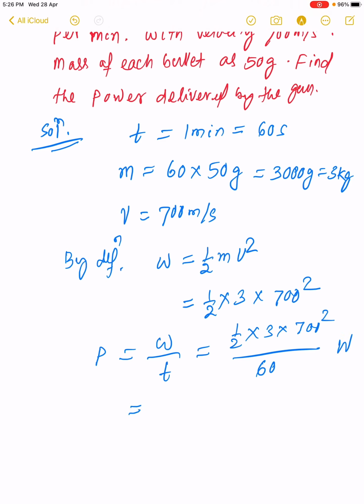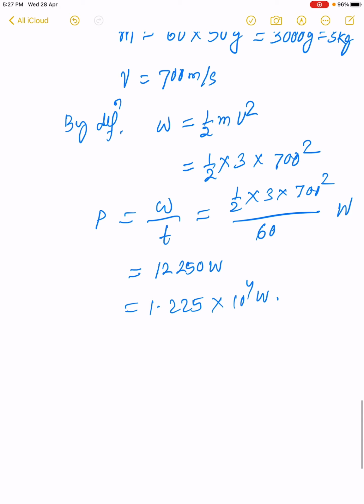So on simplification we get 12,250 watt, or 1.225 into 10 to the power 4 watt. This is the amount of work done.